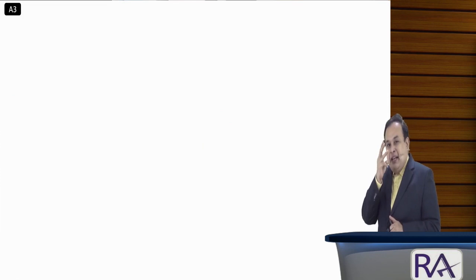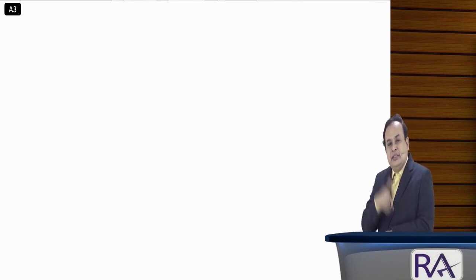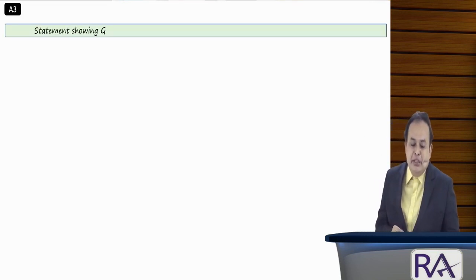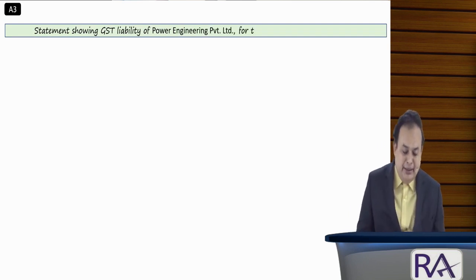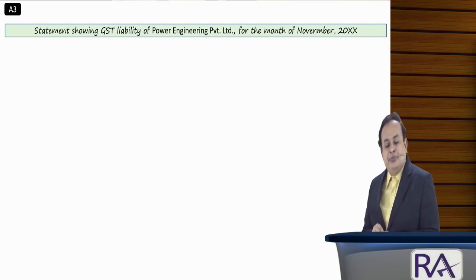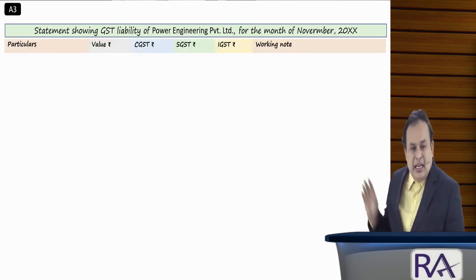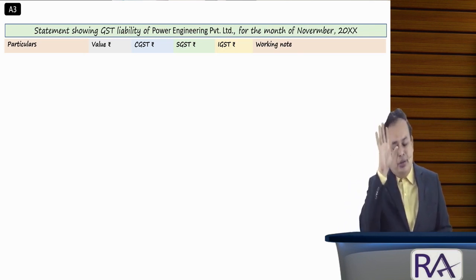For question number 3, answer 3. Statement showing GST liability of Power Engineering Private Limited for the month of November. Look at the screen. As usual: particulars, value, CGST, SGST, IGST, working note.